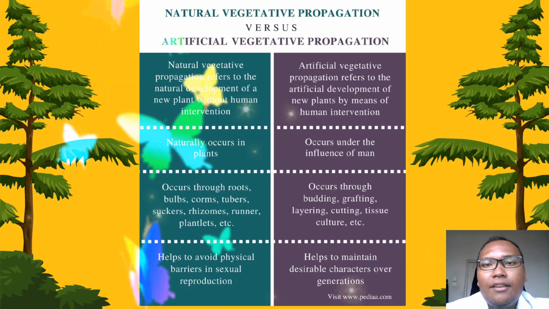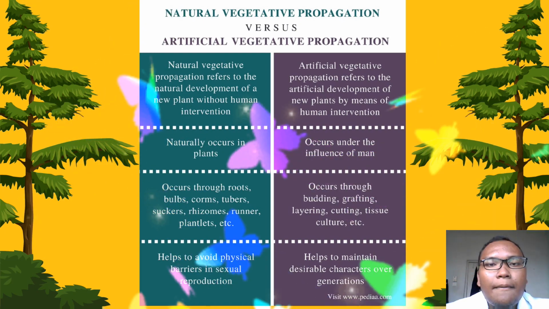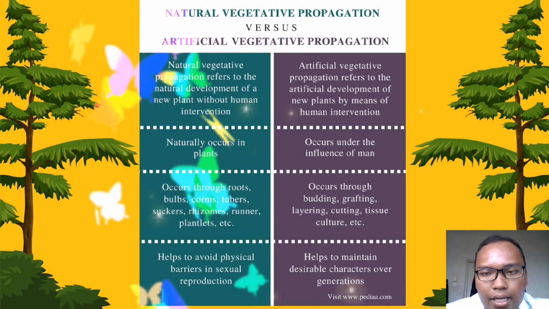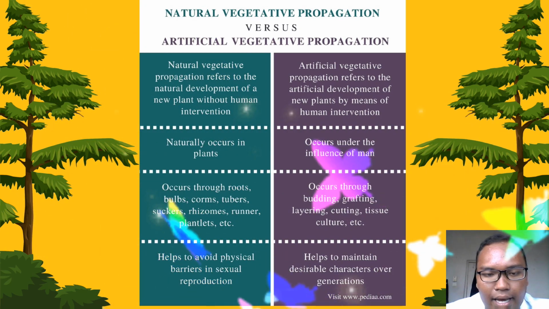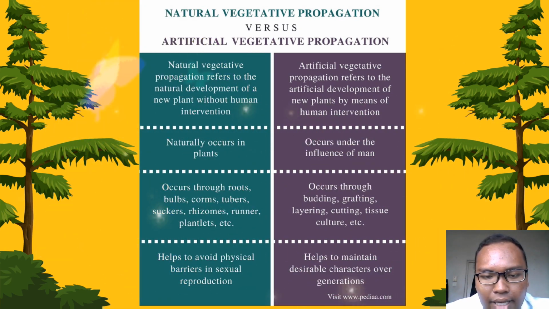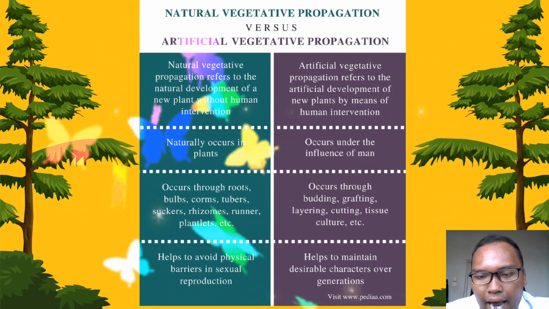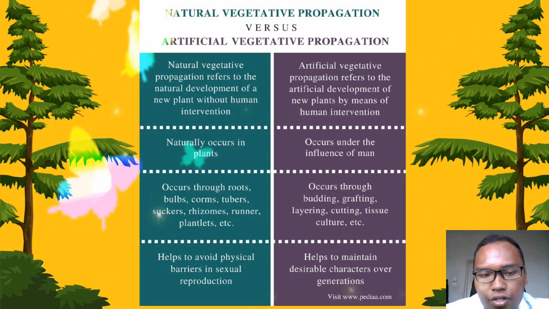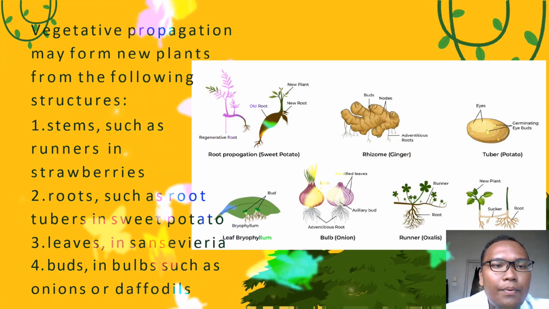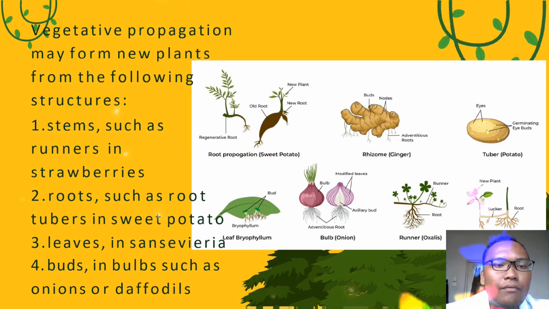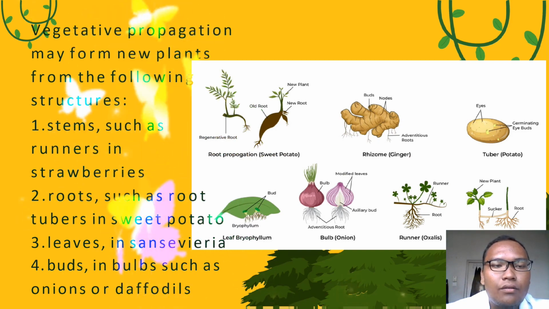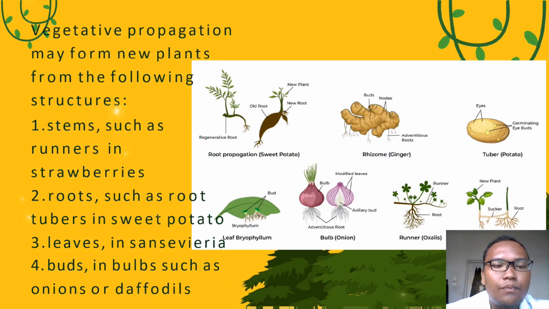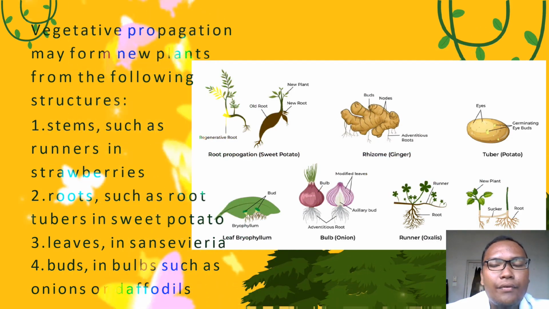Natural vegetative propagation versus artificial vegetative propagation. Natural propagation occurs in plants by itself, while artificial propagation occurs under the influence of man. It helps to avoid physical barriers in sexual reproduction and helps to maintain the desirable character over generations. Vegetative propagation may form new plants from the following structures: first, stems, such as runners in strawberries; second, roots, such as root tubers in sweet potatoes; and leaf, in sansevieria.